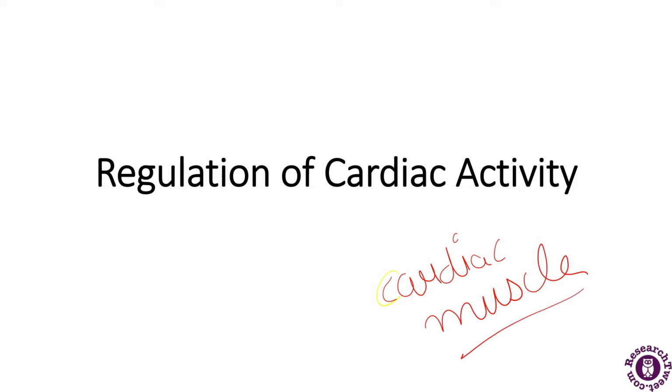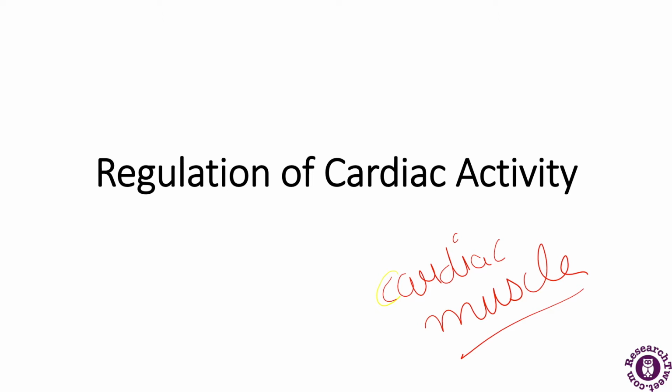Cardiac activity. If I talk about the cardiac activity, the heart is a muscular organ composed of specialized muscles known as the cardiac muscles. The main function of the human heart is to pump blood to various parts of the body. There are several internal factors which enable the human heart to regulate its activity on its own, but there are some external influences as well which regulate the cardiac activity.